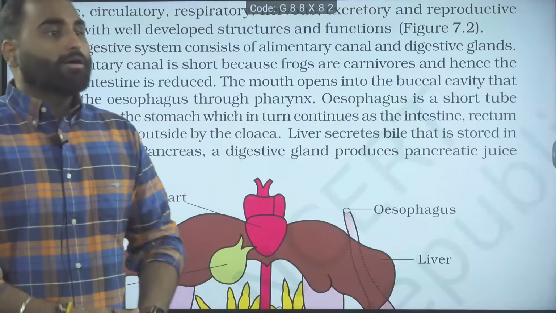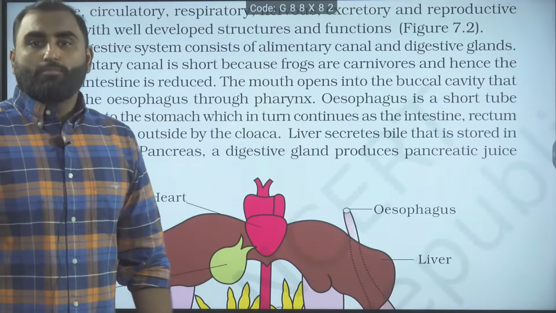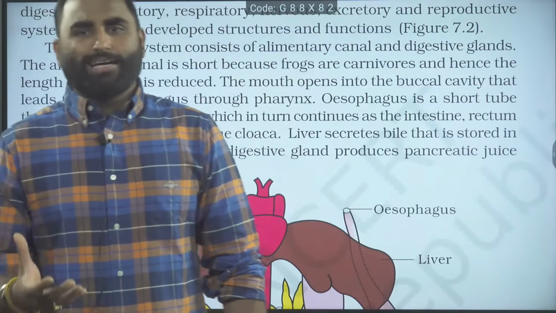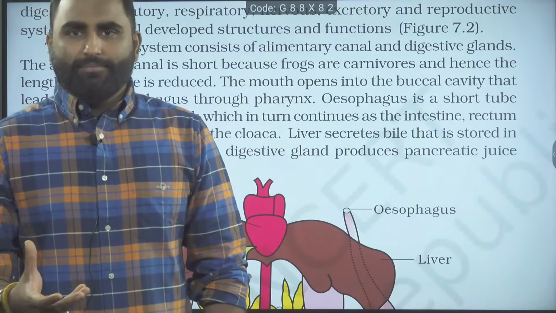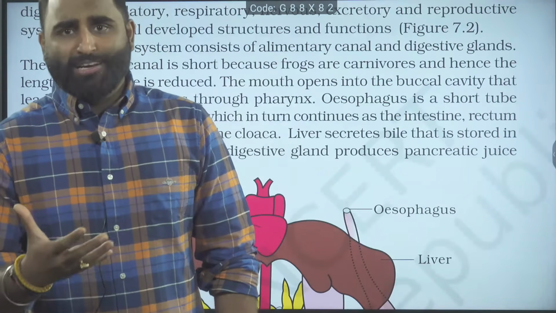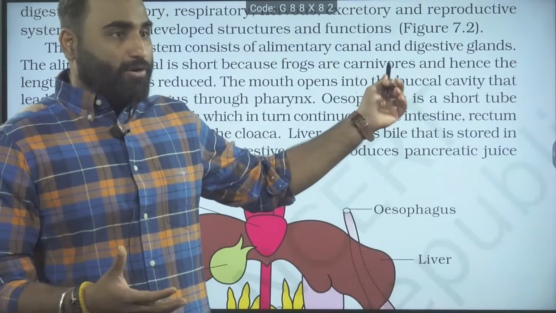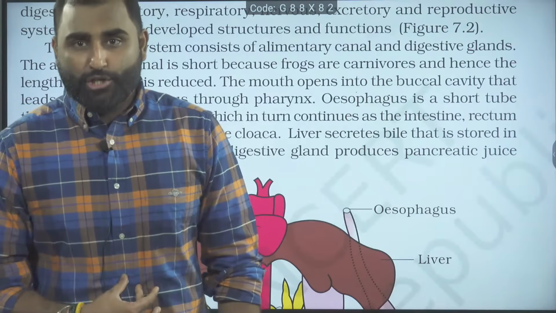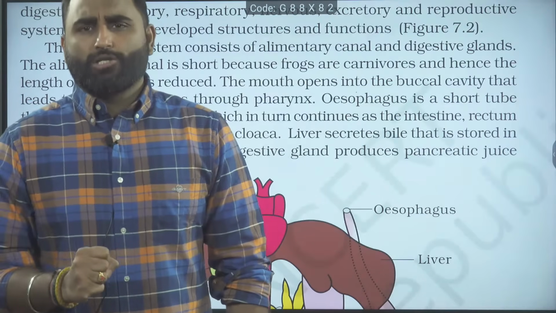But for the frog, since it is carnivorous, mostly the diet of the adult frog is insect based. So it is protein, okay? So they are very healthy organisms. Mostly they have a protein diet. Okay. So frogs are carnivorous, their alimentary canal is short. That's why their intestine is also shorter.